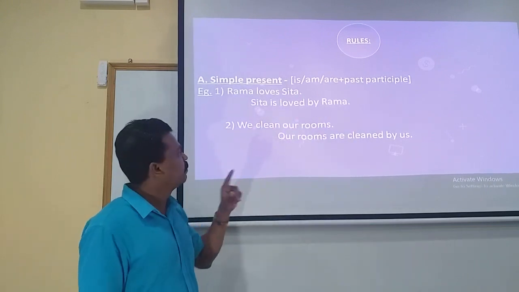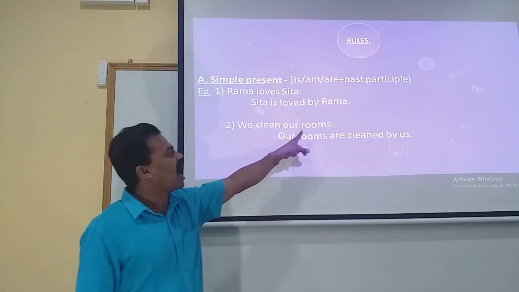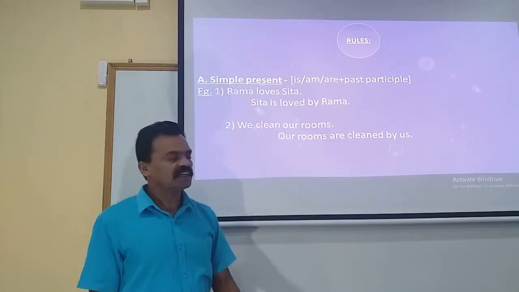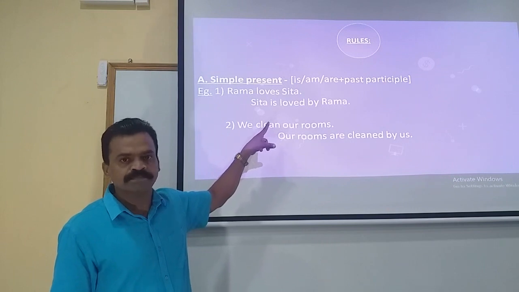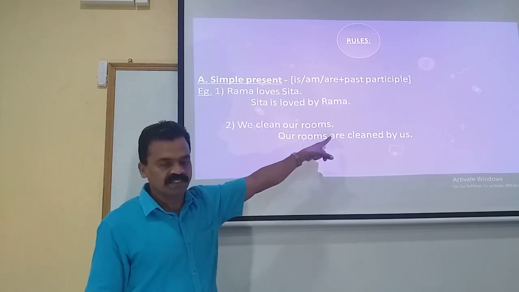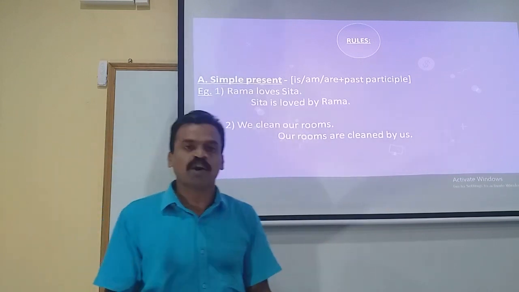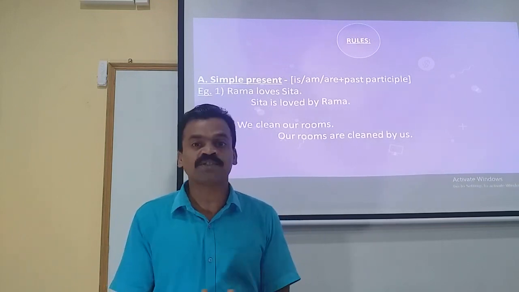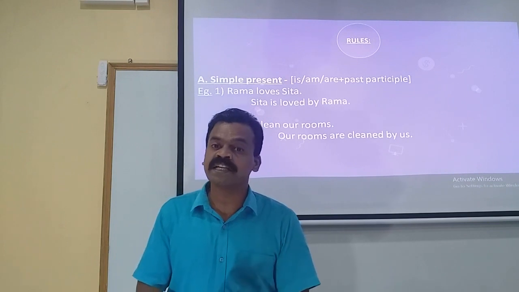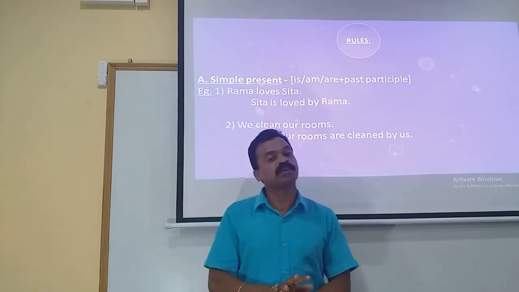Let's see one more example given here. We clean our rooms. Here also the verb is clean, the base form of the verb is used. We clean our rooms. So first we find out the object. What do we clean? We clean our rooms. So that is what the object is. We have already seen we ask two questions to the verb to get the object.